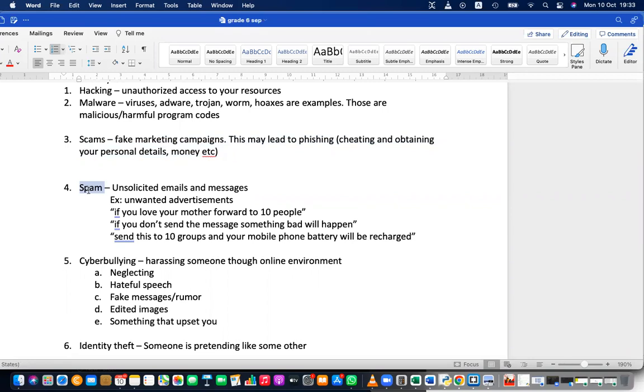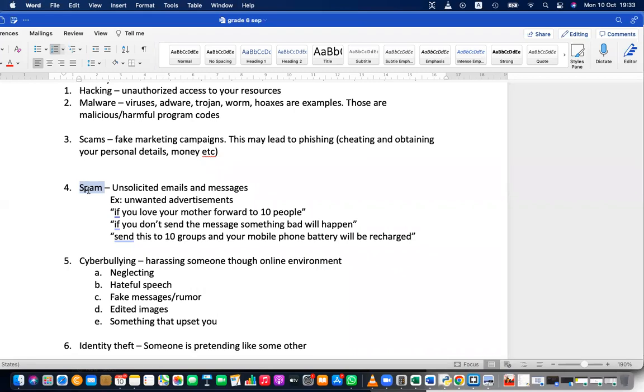Scam means through a message or using some other system, they are trying to get your details, especially your bank details. And especially they are trying to motivate you to give money to them. Right? This is called social engineering also. Social engineering means they are identifying your weaknesses and trying to cheat you. That is scam.